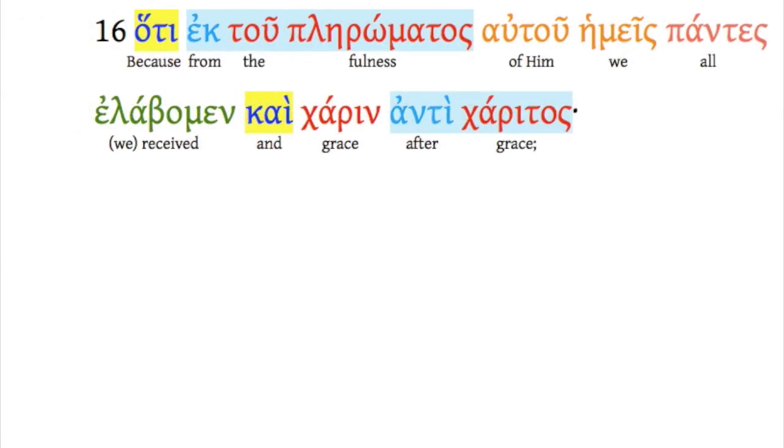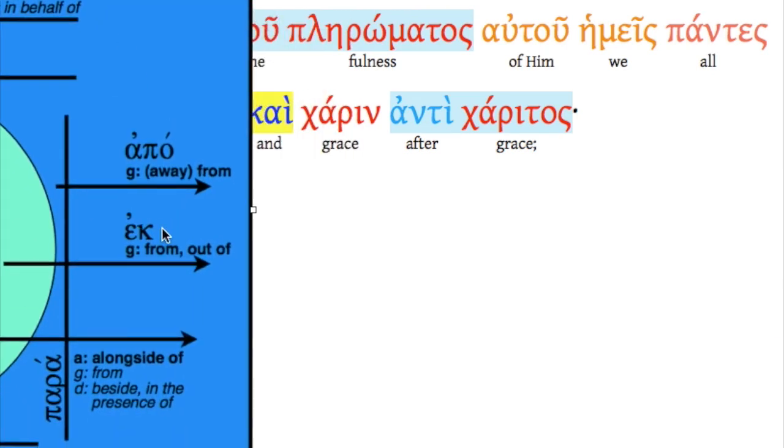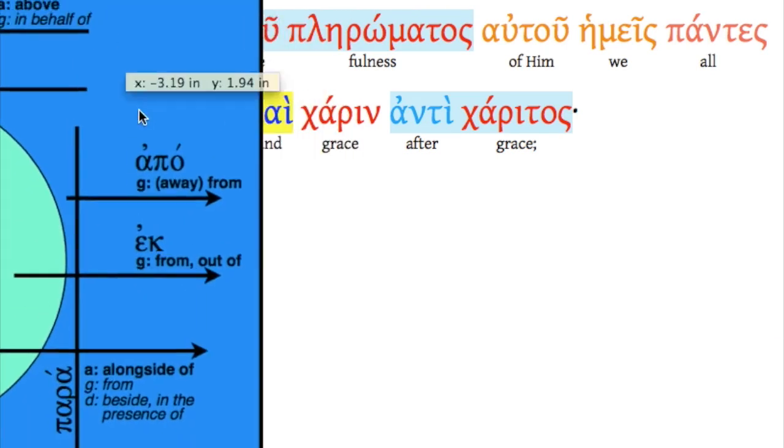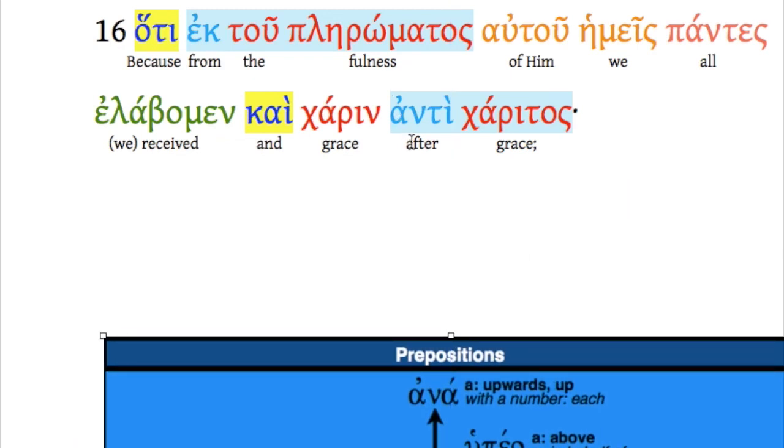Paying attention again to our conjunctions and prepositions. Break this into some phrases, but also notice we have ek with the what here? Genitive, right? Here we have a third declension genitive. Here we have a second declension genitive. Ek takes the genitive. And then over here we have grace anti charitos.